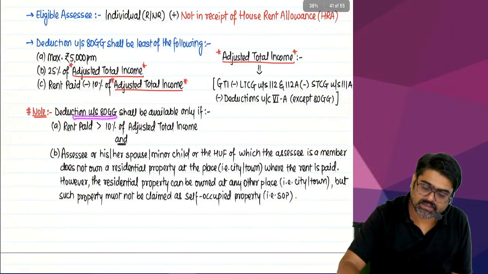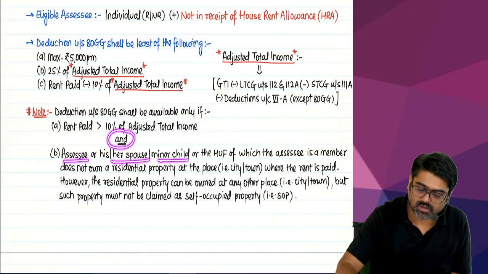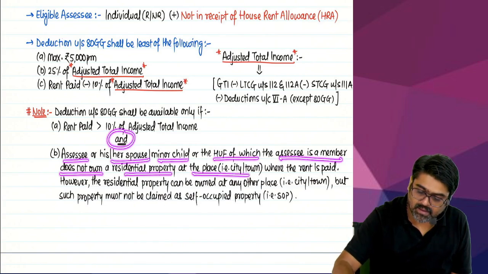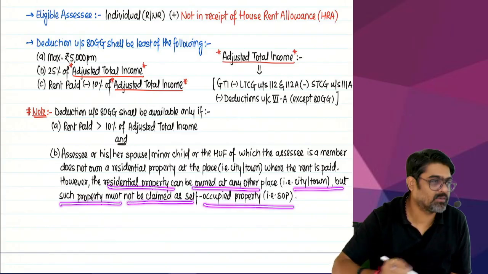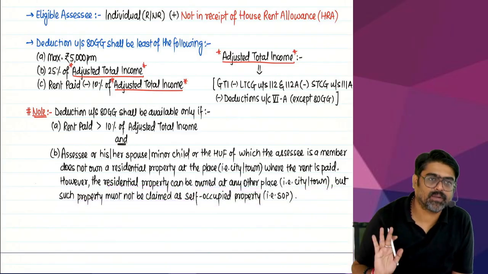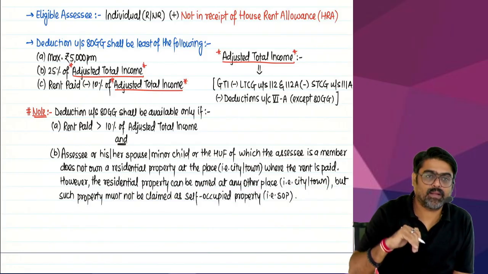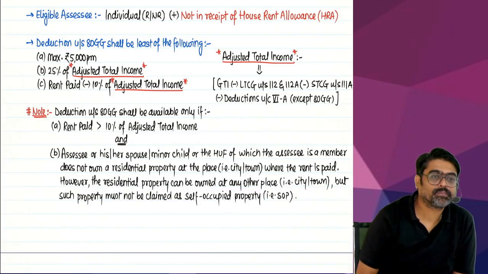Deduction under 80GG shall be available only if rent paid is more than 10% of adjusted total income and the assessee or his spouse or minor child or the HUF of which the assessee is a member does not own a residential property at the place where the rent is paid. However, the residential property can be owned at any other place, but such property must not be claimed as SOP. I've already explained this. Okay? But what if you are paying rent and receiving HRA also?